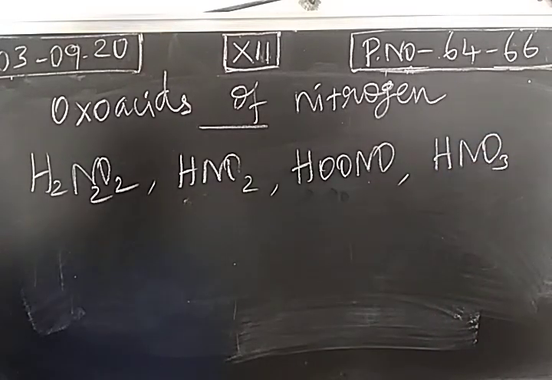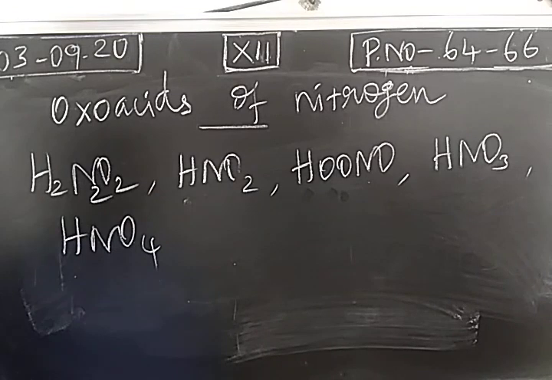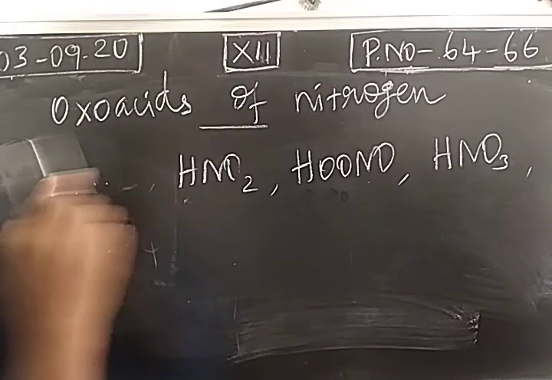This we already studied, nitric acid. Yesterday we discussed nitric acid preparation, properties and uses. Then pernitric acid, HNO4. So these are all oxoacids of nitrogen. One by one we will discuss.